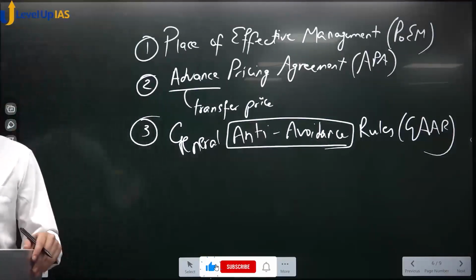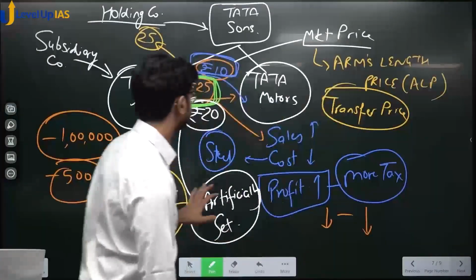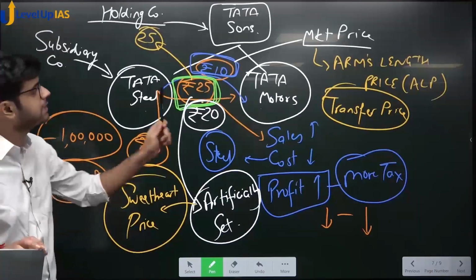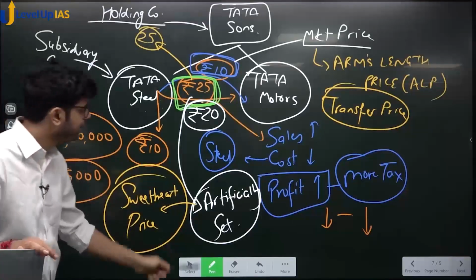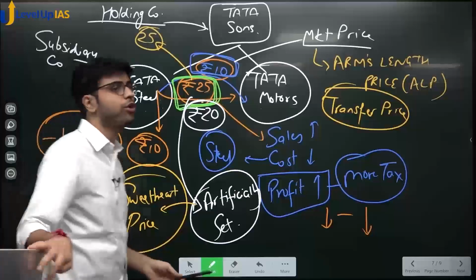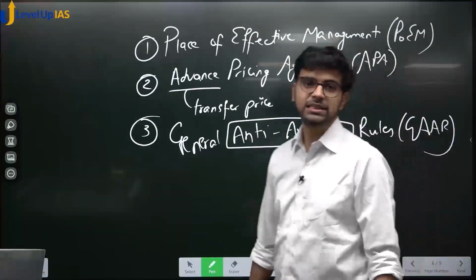Is it agreed? Do you understand this? Try to understand the various terms which I have used. We have used the terms market price, arm's length price, transfer price, holding company, subsidiary company, sweetheart price, artificially set profit, more tax. Try to focus on these terms also. Try to digest these terms.